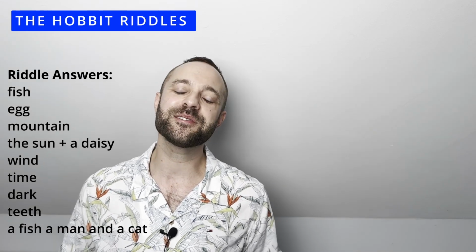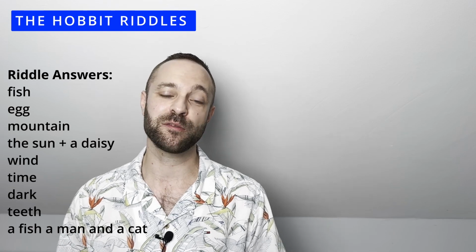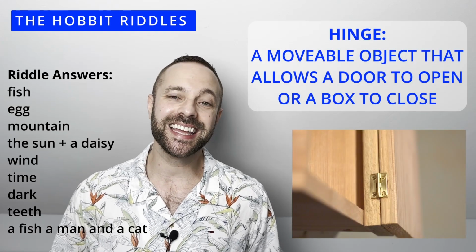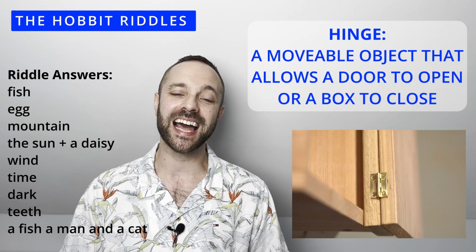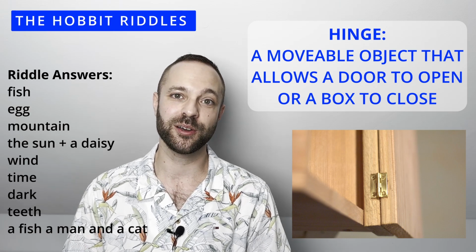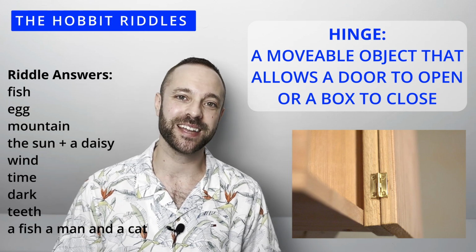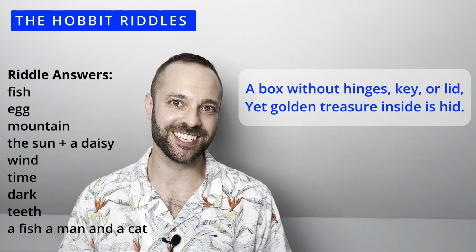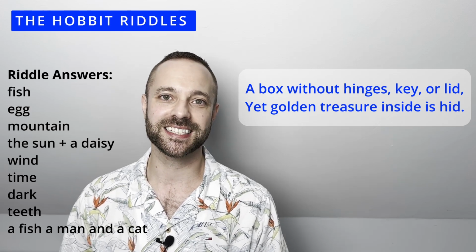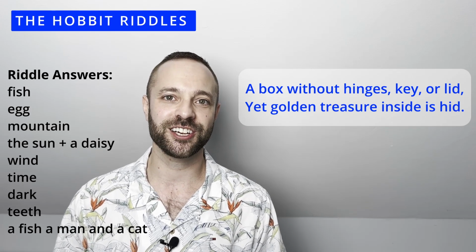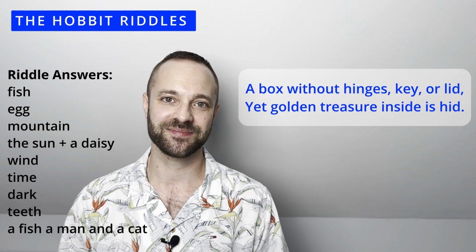For the final riddle, there's just one more vocabulary item for us to check together, and that is hinge. A hinge is a movable object that allows a door to open or a box to close. Let's have a look at this final riddle now. If you've been paying attention, you've probably already guessed the answer. A box without hinges, key or a lid, yet golden treasure inside is hid.